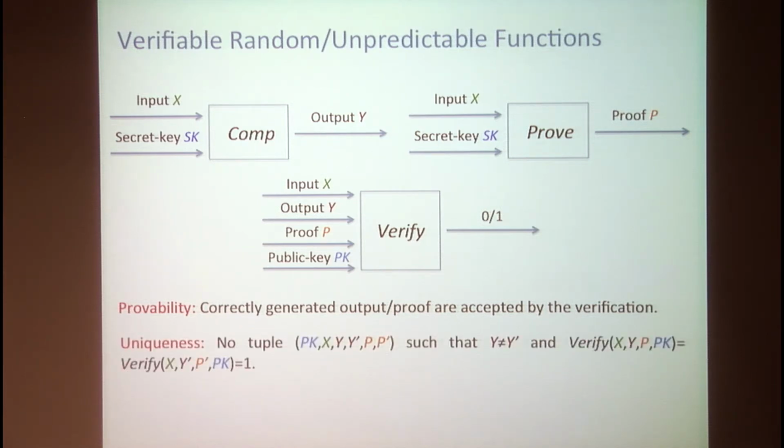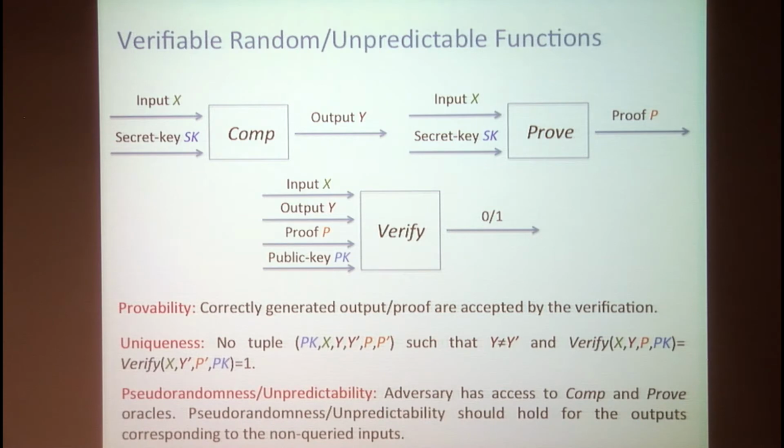The uniqueness, meaning that for some input x, there should not be two output values y and y' that both have valid proofs that would be accepted. And we also have the pseudo-randomness or unpredictability, depending on which functionality you are considering. That basically means that an adversary cannot guess the output corresponding to any input that was not queried to the computation and proof oracles, to which he has access.